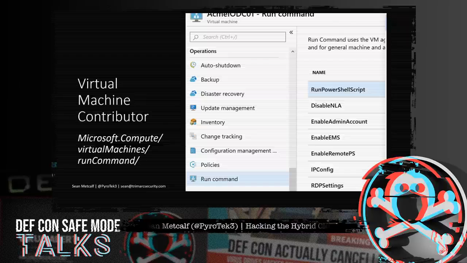And so we can click on Run PowerShell script, and we can do that. The other thing that's interesting here is that it provides the ability to re-enable the administrator account, which on a domain controller in Azure would be the RID 500 account for the domain. So we have seen some environments, when we look at them from an Active Directory assessment perspective, that have had the default domain administrator account disabled, but very often it has an old password, say 10 years old or more. And it may actually have a Kerberos service principal name, or SPN, associated with it, which means that we could Kerberoast it. So if an attacker could just go ahead and Kerberoast it, then re-enable it through here, they could potentially leverage that default admin account, which was originally disabled.